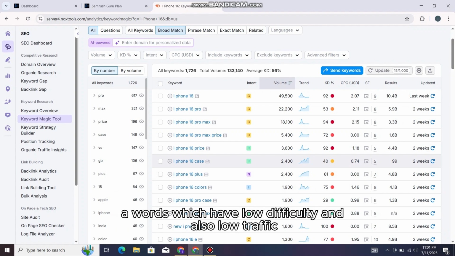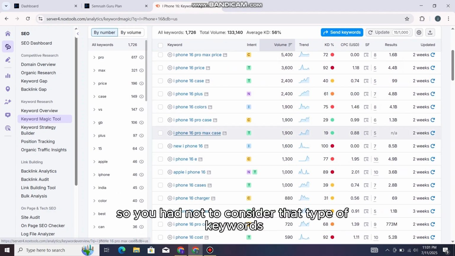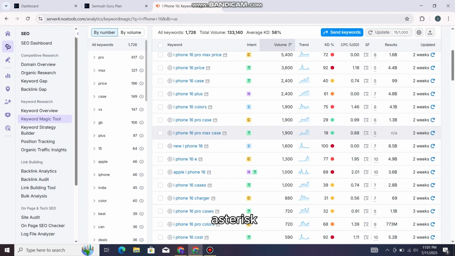Here are some keywords which have low difficulty and also low traffic. So you don't have to consider that type of keywords.